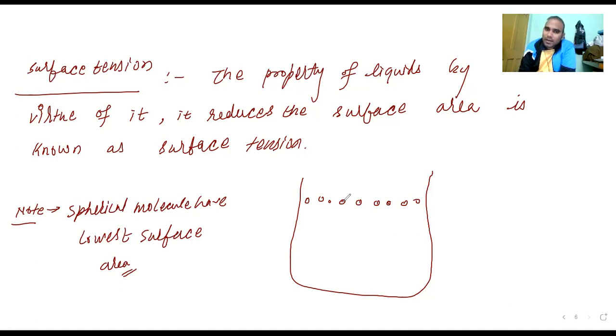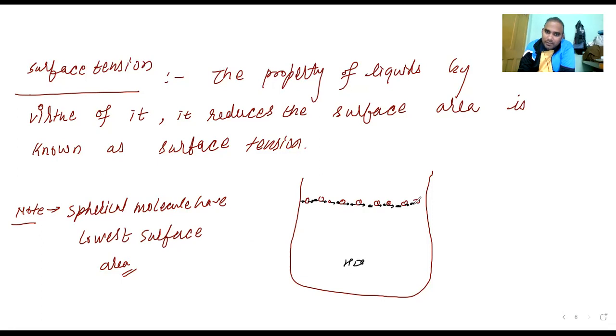Now suppose it is water, so what is going to happen? There will be hydrogen bonding between water molecules. So what is happening? They all are pulling each other because of hydrogen bonding. If they are pulling, there will be tension.